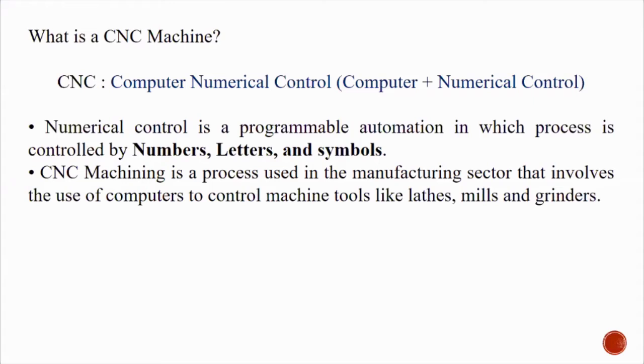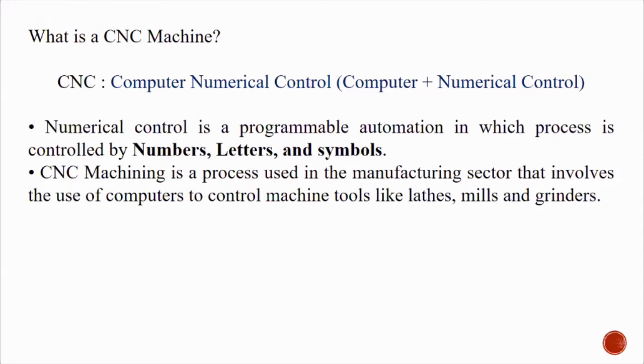How are these programs coded? The programming part may be in CNC; we'll come back to the mechanical part, that is CNC. Here the programmings are executed on the basis of numbers 1 to 9, and there are some letters, A B C D up to Z, and some symbols.